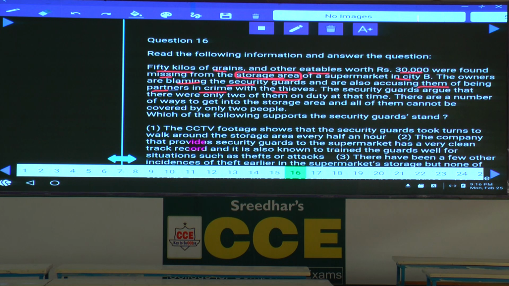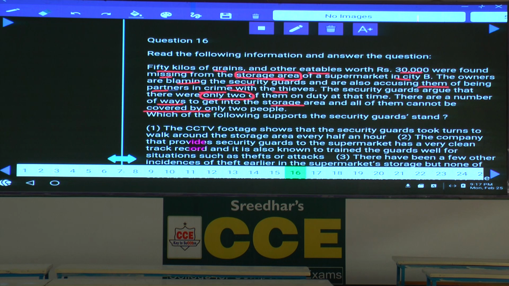The security guards argue that there were only 2 of them on duty. How many of them? Only 2 at that time. And there are a number of ways to get into the storage area, and all of them cannot be covered by only 2 people.